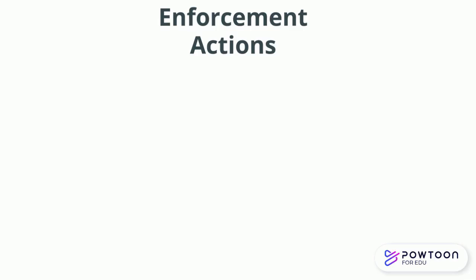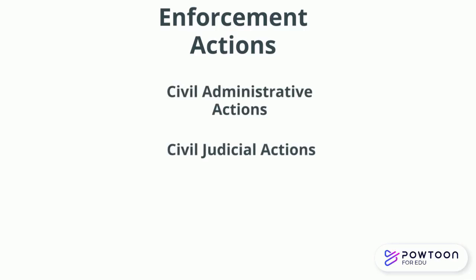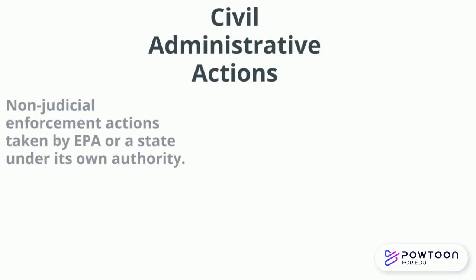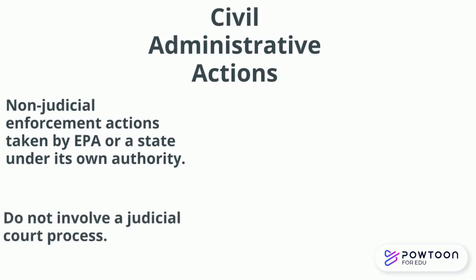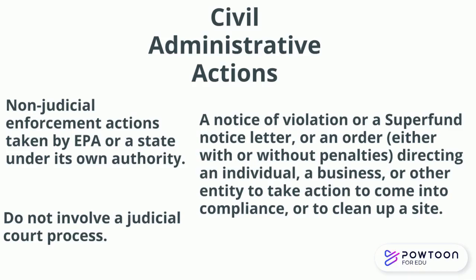There are three types of enforcement actions. Civil administrative actions. We discussed these in the introductory module. Civil judicial actions and criminal actions. The latter two will go into more in-depth in the legal cases. Civil administrative actions are non-judicial enforcement actions taken by EPA or a state under its own authority. These actions do not involve a judicial court process. This could be in the form of a notice of violation or an order directing a business to take action to come into compliance.